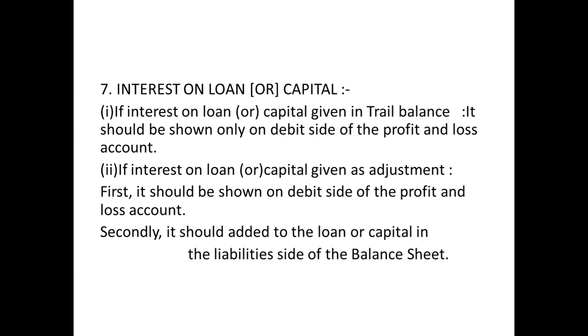So firstly, it should be shown on the debit side of profit and loss account, because you're paying it. Then it should be added to the loan, because with capital you need to pay interest also. So you're liable to provide interest, right? So that is the reason it should be shown on the liability side of the balance sheet.